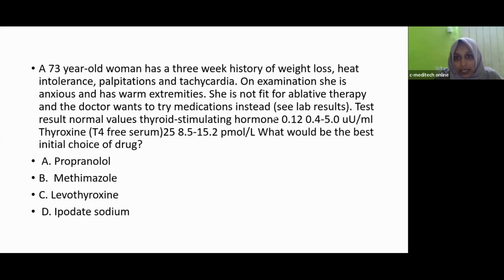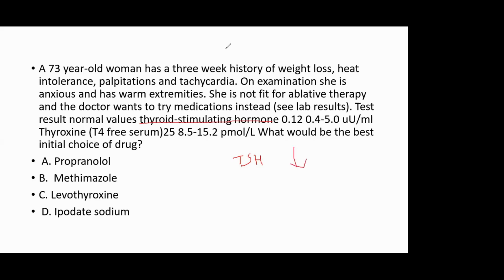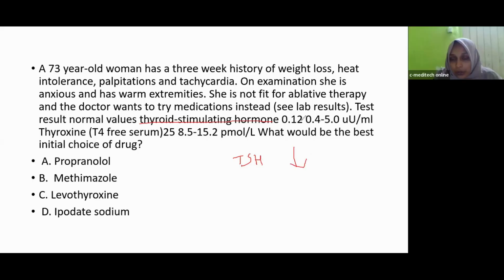So thyroid stimulating hormone TSH value is 0.12. Normal range is 0.4 to 5. That means the value is low.